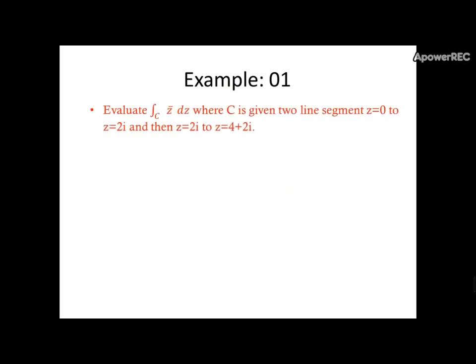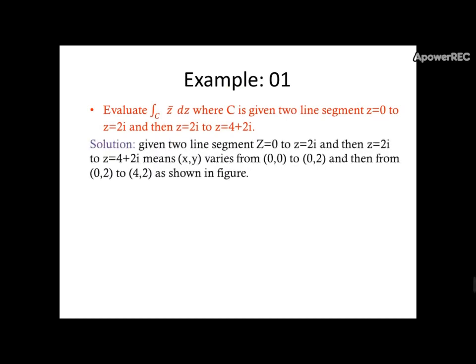Now come to one example. Evaluate the integral over C of z bar dz, where C is given by two line segments: z equals 0 to 2i, and then z equals 2i to 4 plus 2i. Z bar is nothing but x minus iy.